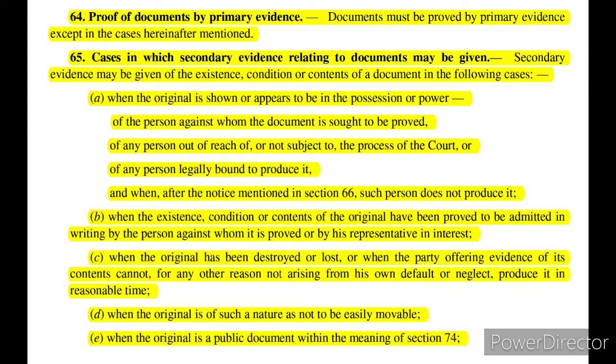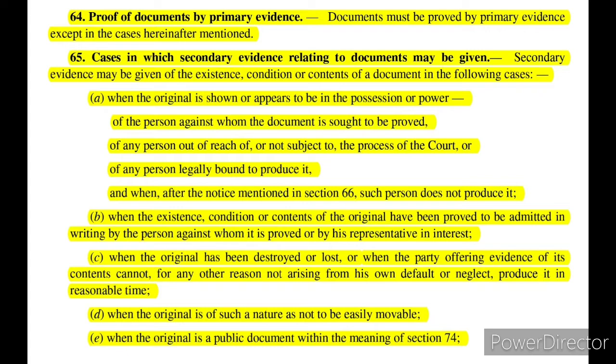It says secondary evidence may be given of the existence, condition or contents of a document in the following cases. Clause (a): when the original is shown or appears to be in the possession or power of the person against whom the document is sought to be proved. Say for example, there is a plaintiff and there is a defendant. Both are parties to the same suit. Now the plaintiff, in order to prove his case, needs to give primary evidence.